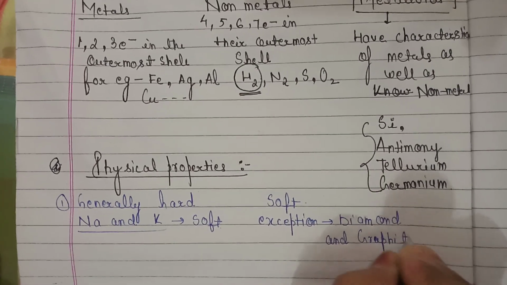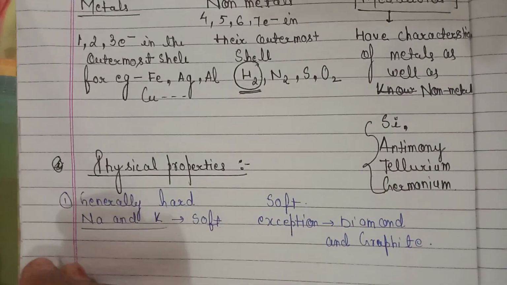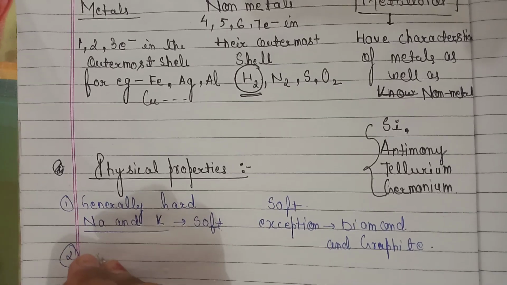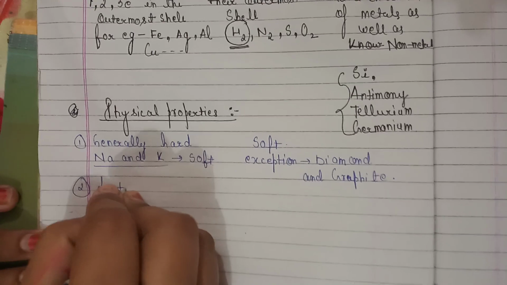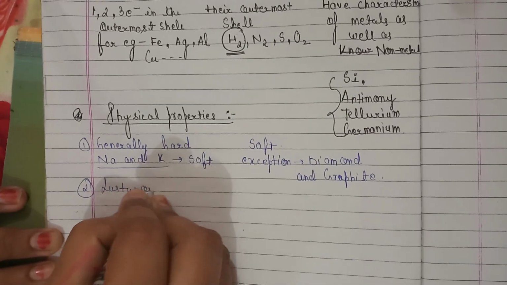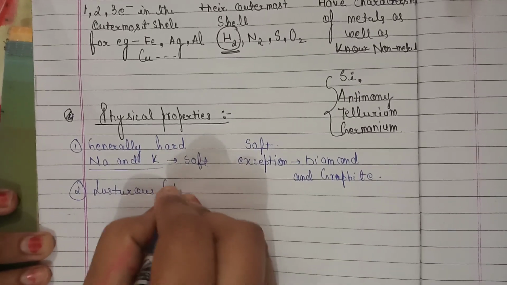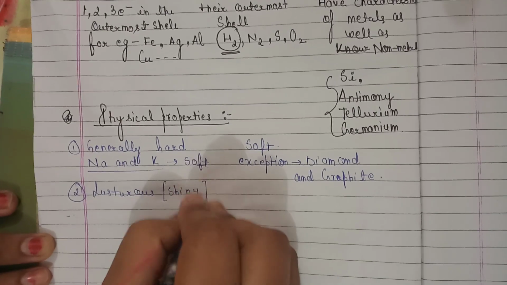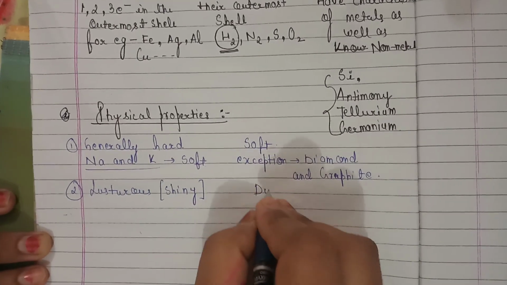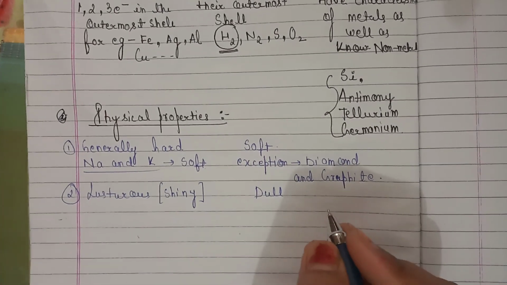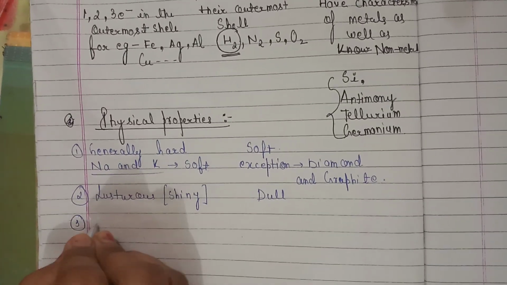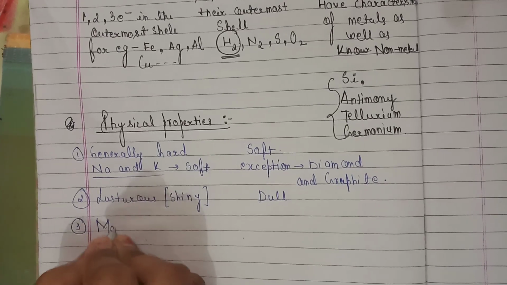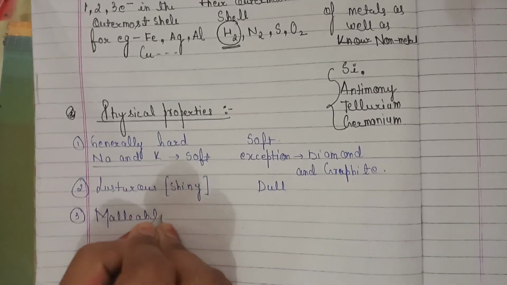Number 2, this you have already studied in class 8th, that metals are lustrous, that means they are shiny, whereas non-metals are dull, or you can say non-lustrous. Number 3, a very important property, metals are highly malleable in nature.